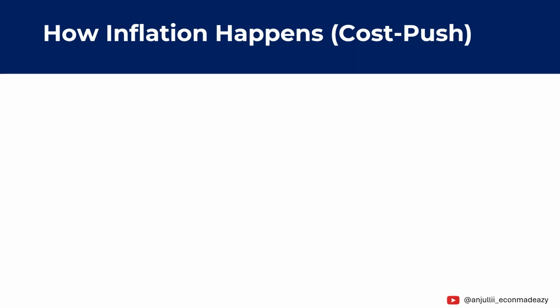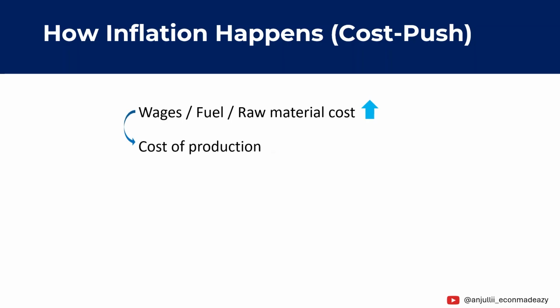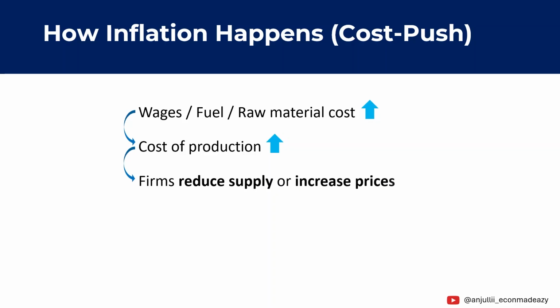Unlike demand pull inflation, this type of inflation begins from the supply side of the economy. Suppose the price of fuel, wages, or raw materials increase. This increases the cost of production for firms. When production costs rise, it becomes more expensive for firms to produce goods and services, and therefore to protect their profits, firms may increase prices or sometimes even reduce supply. As a result, the overall price level in the economy rises, leading to cost push inflation.